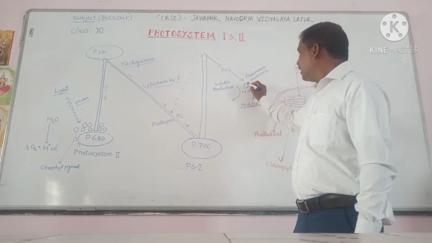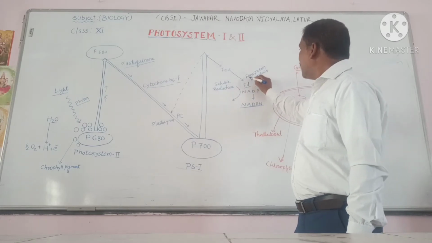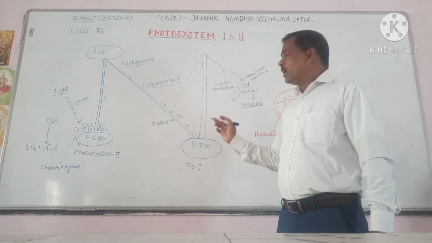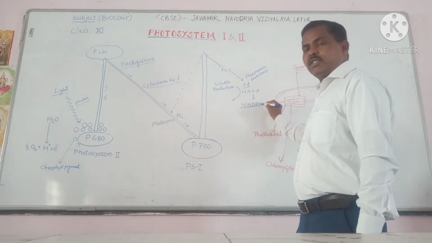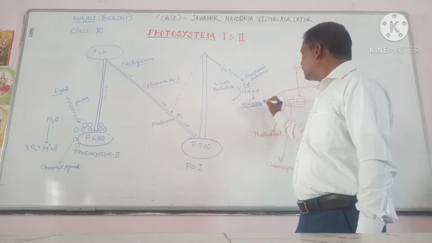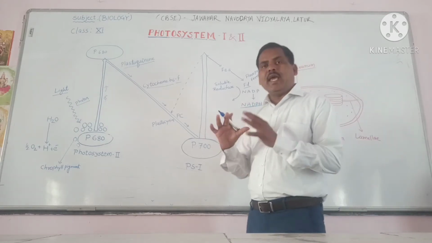You know, FD, the last protein, is known as the electron acceptor FD, that is flavoprotein ferredoxin soluble reductase. This reduces NADP to NADPH. From NADP to NADPH, they reduce this form, and there is a formation of ATP.